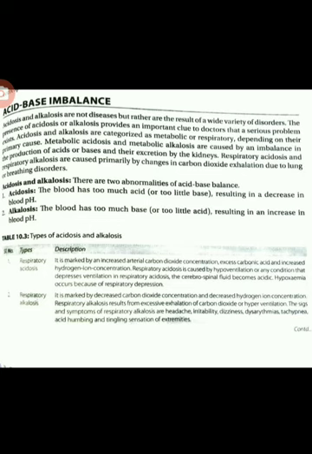Okay, the main symptoms we observe are headache, irritability, dizziness, dysrhythmias, tachypnea, and tingling sensation of the extremities. This is about respiratory alkalosis.